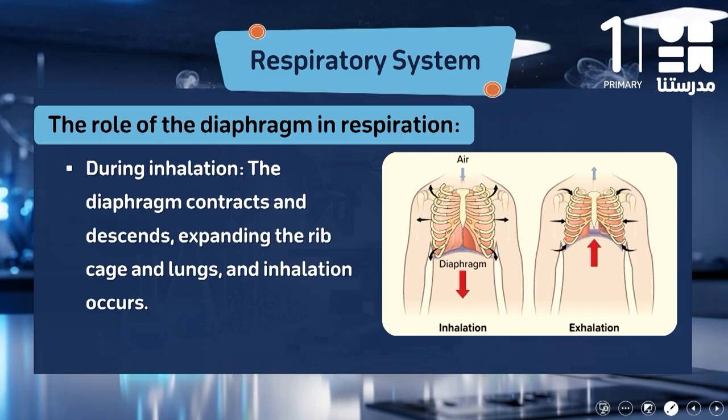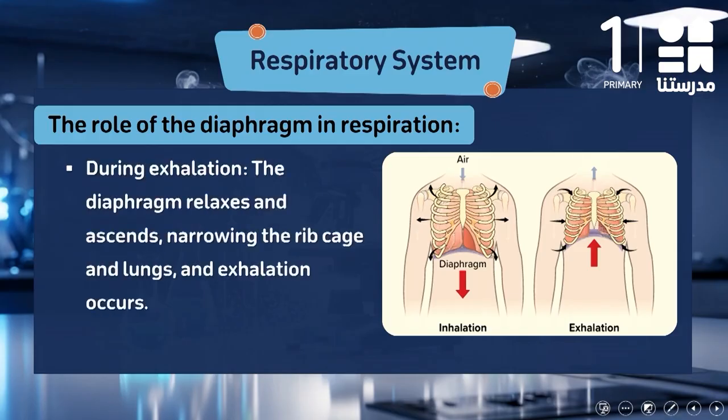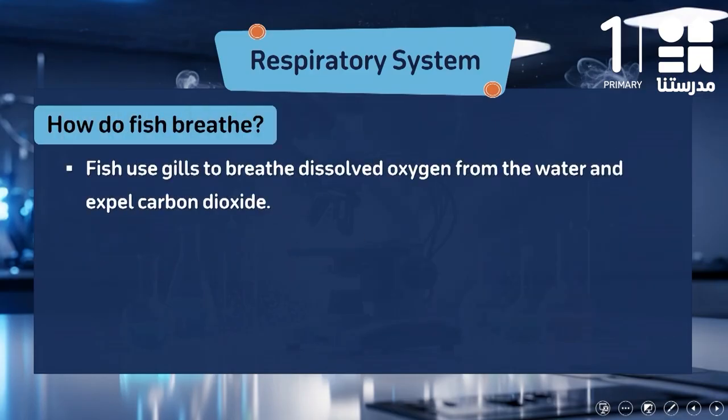During exhalation, the diaphragm will move up, will ascend. So the rib cage and the lungs will decrease in size, so the lungs will get rid of the carbon dioxide.